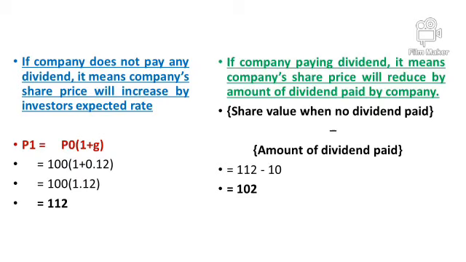So once we have the value of share when the company does not pay dividend, which is 112, now in the green part the solution is if the company pays dividend. So I'll provide two solutions. Number one, how to find out the value of share when the company pays dividend. For example, if I'm not paying, definitely the value of share after 1 year will be 112. If I am not paying, that means the value of share has grown from 100 to 112.